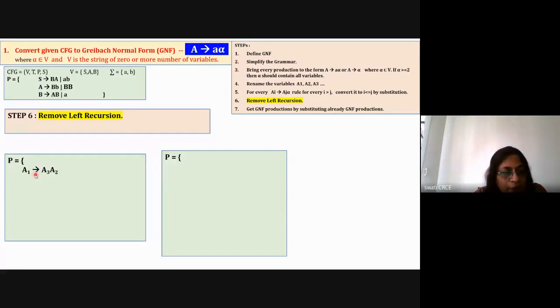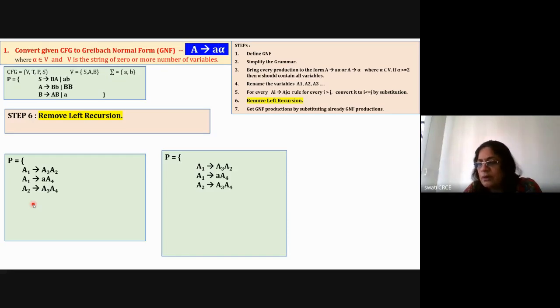So here check for the rule, that is A1 = A3 A2. Here there is no recursion, so take the rule as it is. There is no left recursion, so no problem. Now take the next rule. Here it is already in GNF, so no change in the second rule. Look at the third rule, that is A2 = A3 A4. Here also it is 2 and 3, so there is no left recursion. Now take the next rule, that is A2 = A3 A3. Here also there is no left recursion. Now take the next rule.